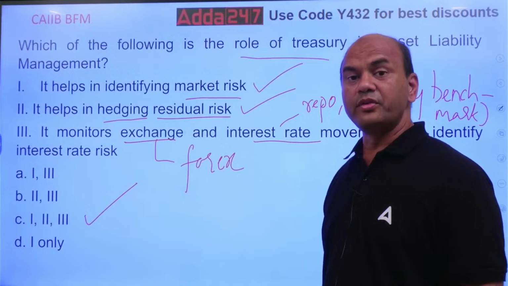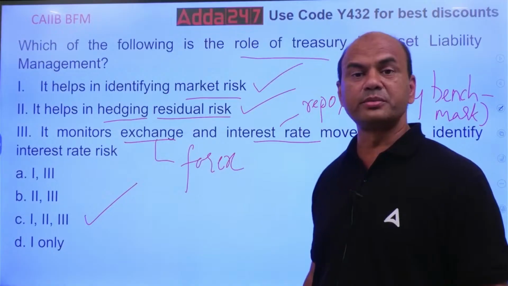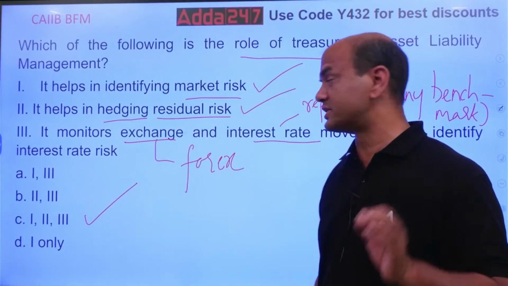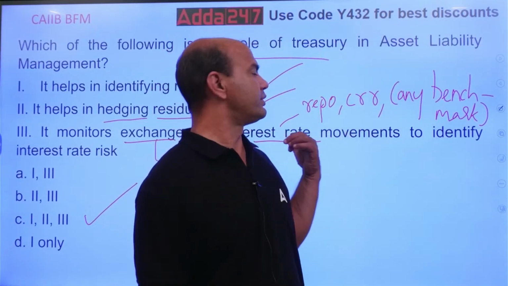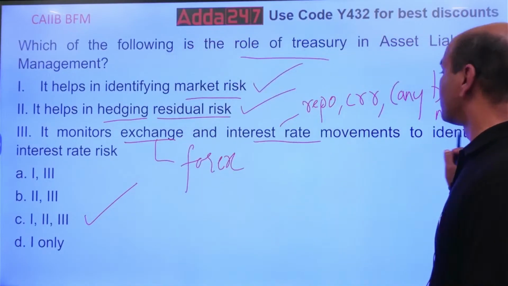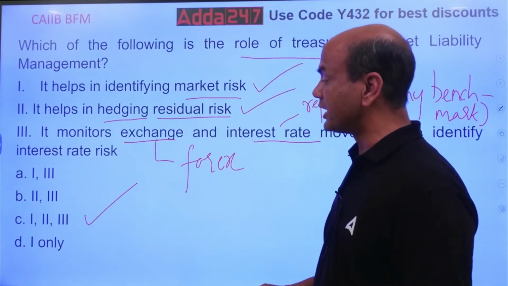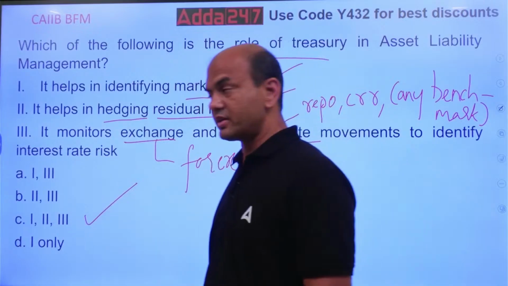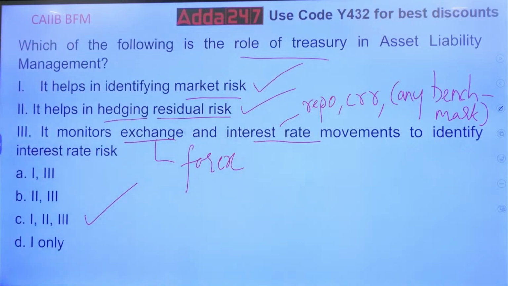If you are dealing with local currencies, repo is the most important one, CRR for the banks. So any benchmark rate is basically the meaning of this interest rate. Interest rate movements to identify the interest rate risk. So the answer is 1, 2, and 3. Good, all of them. Clear, everyone? Concept cleared? Yeah. Move on.